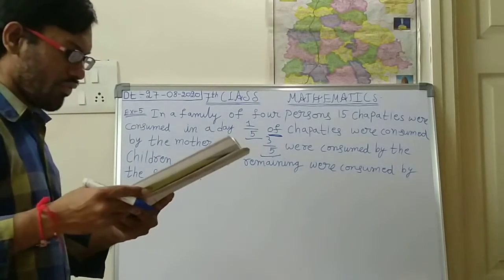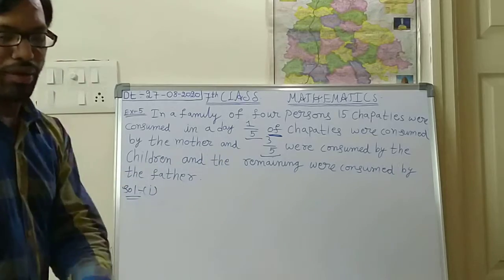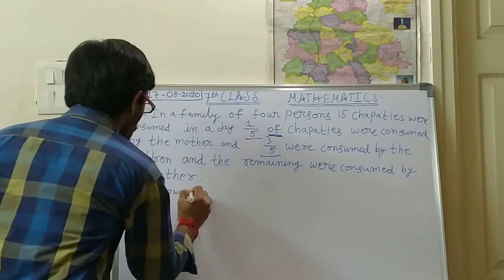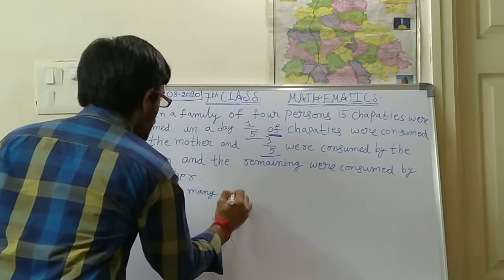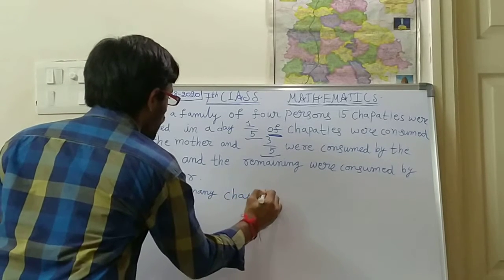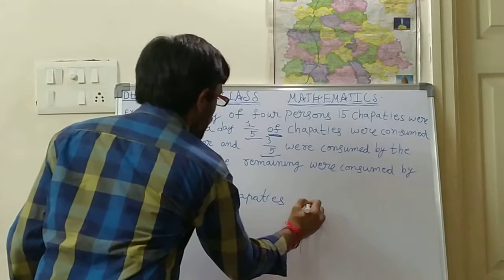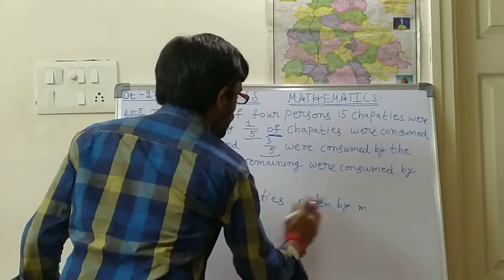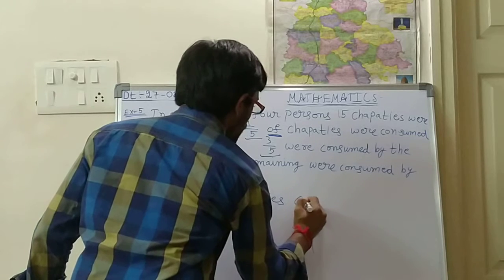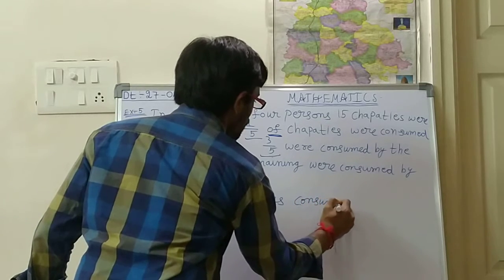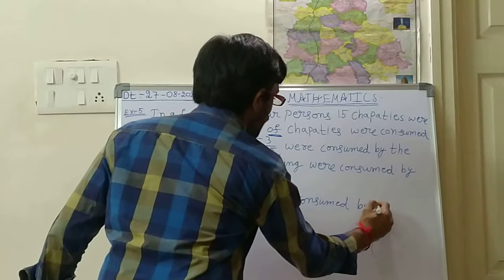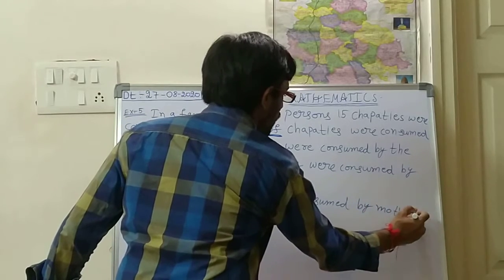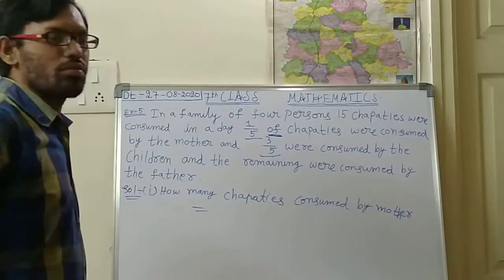How many chapatis were eaten, or consumed, by the mother?